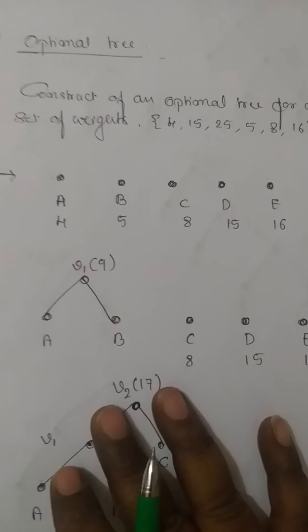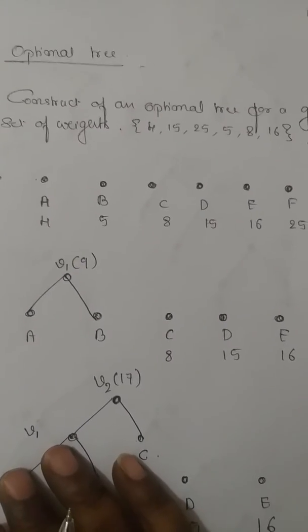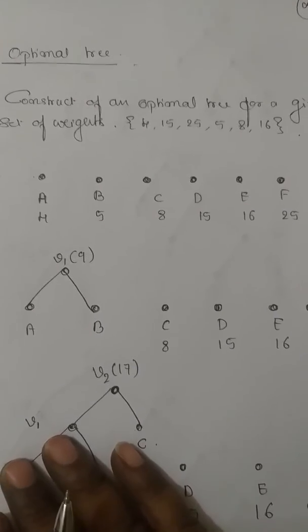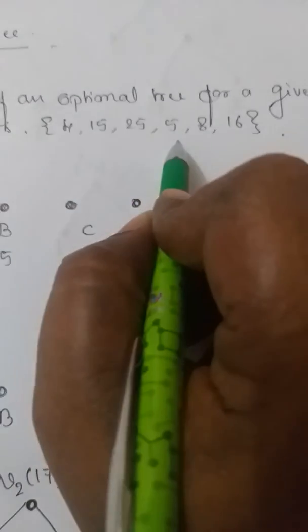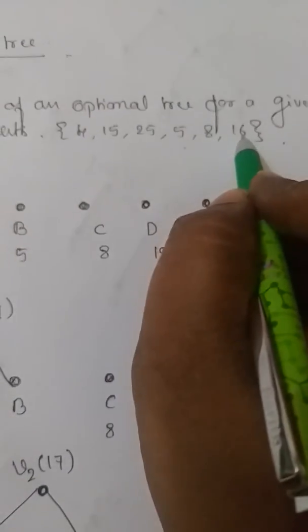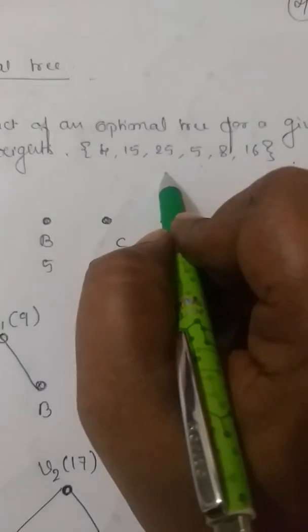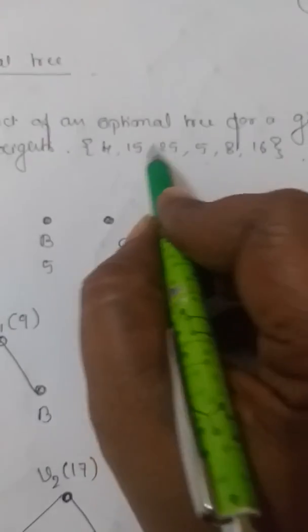Optimal prefix code, with the example I'll go with. See, what they are going to ask is to obtain the optimal prefix code for the given weights. They are going to give the weights. See, they have given weights here in random way, 4, 15, 25, 5, 8, 16. For these weights, we have to get the optimal prefix code. How are we going to get it? Very simple. How many elements are there? First you identify. 1, 2, 3, 4, 5, 6.